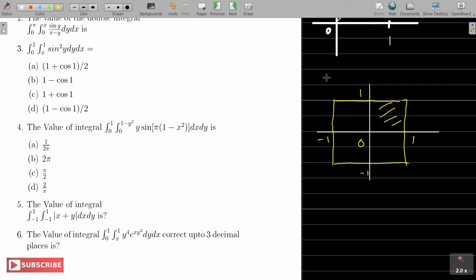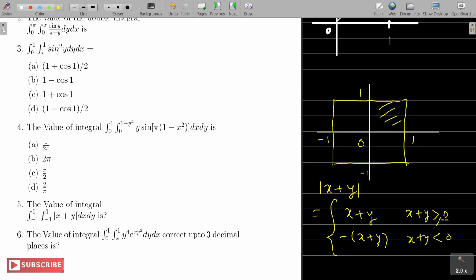That is fine for area. But if you are finding it for some function, that function would have to be symmetric, taking the same values in all four quadrants. But that's not so in this case. The function is mod x plus y. And what is mod x plus y? It is x plus y if x plus y is greater than 0, and it is minus of x plus y if x plus y is less than 0, which means it changes around this line.